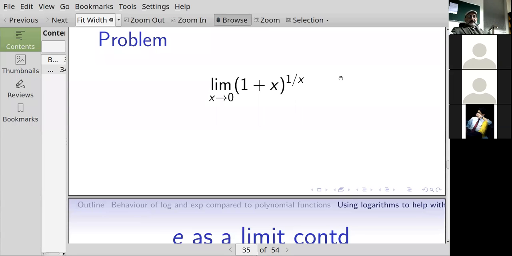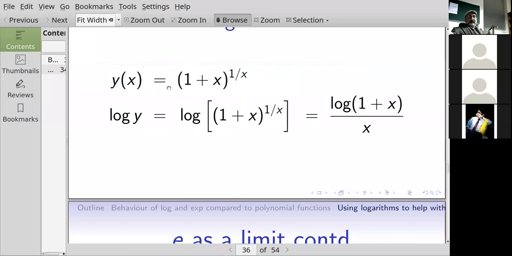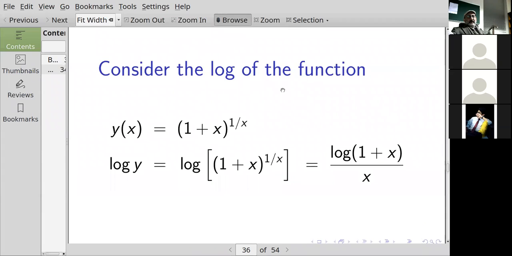And I'm not sure how to handle that, how to take the limit there. But by taking the logarithm, I get a more tractable function. When I took the logarithm, that allowed me to pull the 1 over x outside the logarithm. So the logarithm of y is a nicer function.